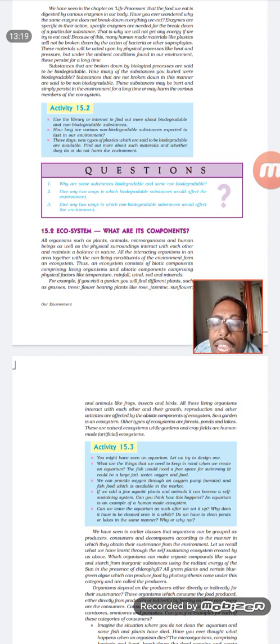That means living and non-living are interacting with each other for their survival. So these are called ecosystems. Non-living things help in our survival, and living and non-living together can also be considered an ecosystem. So this is what an ecosystem means.